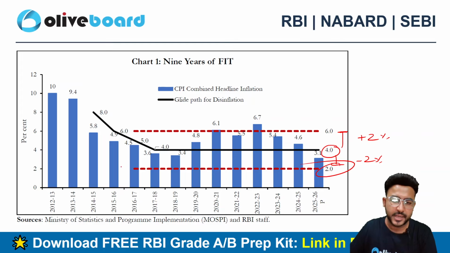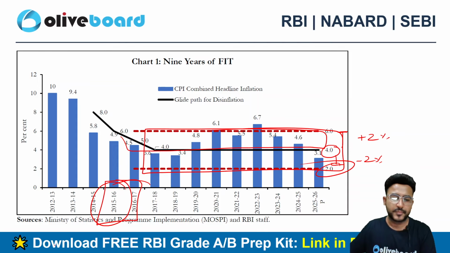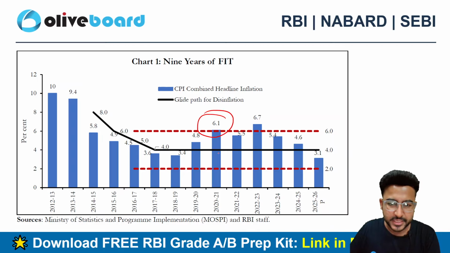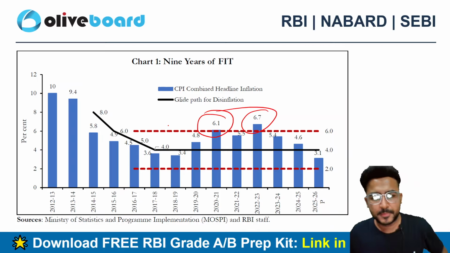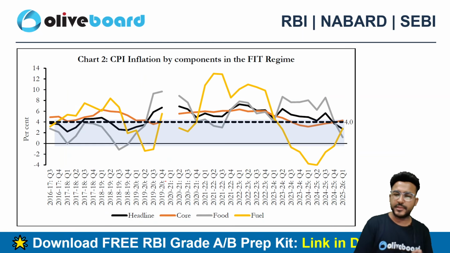We introduced this FIT framework in 2016, and from 2016 onwards we can see that inflation is very well within the target range most of the time. There is a slight breach in 2021, and a moderate breach of 6.7% in 2023, which we just discussed. Now it's very well within control.